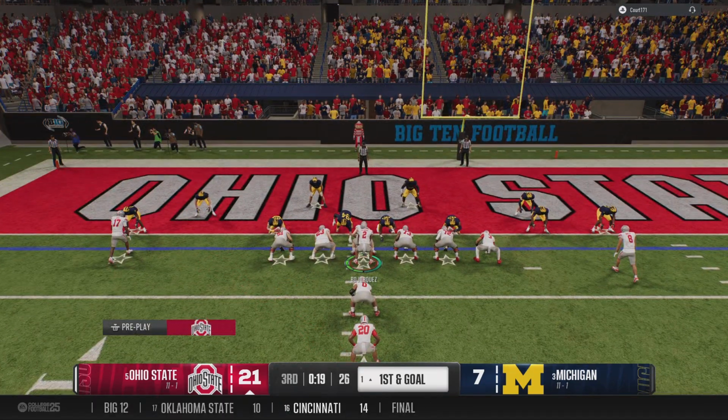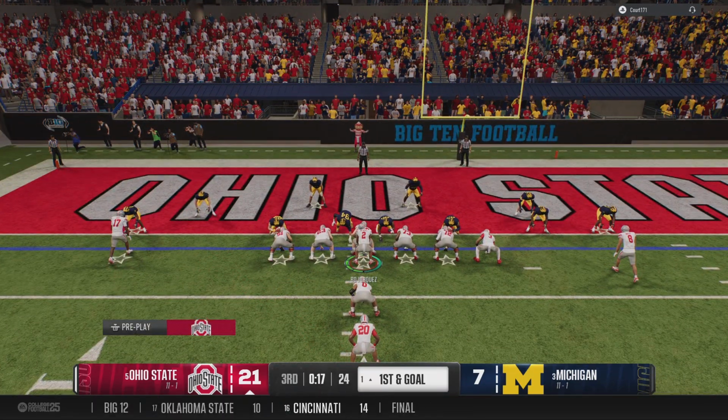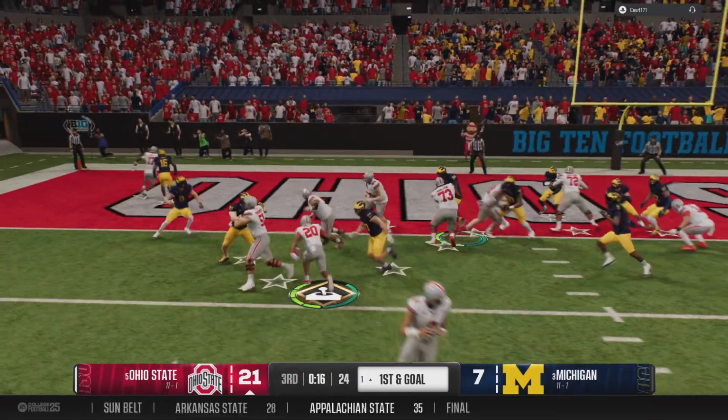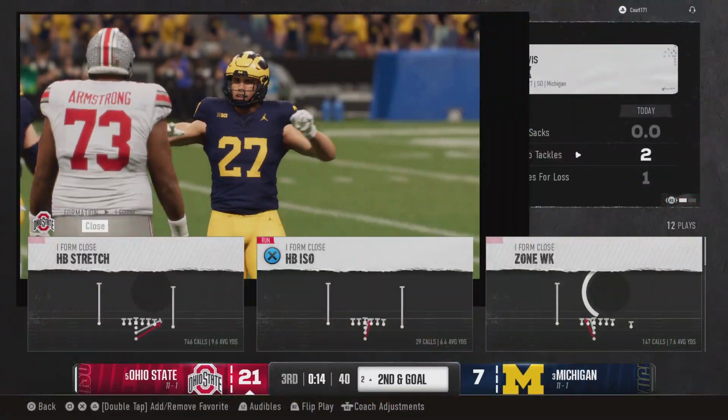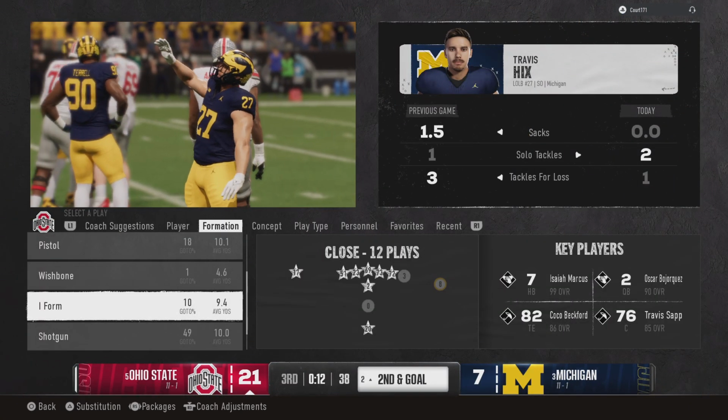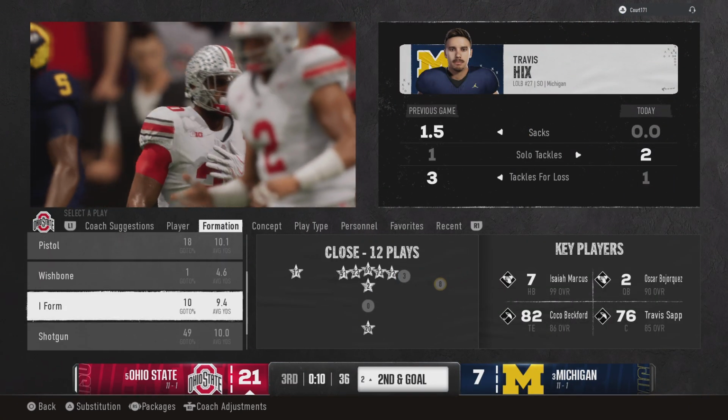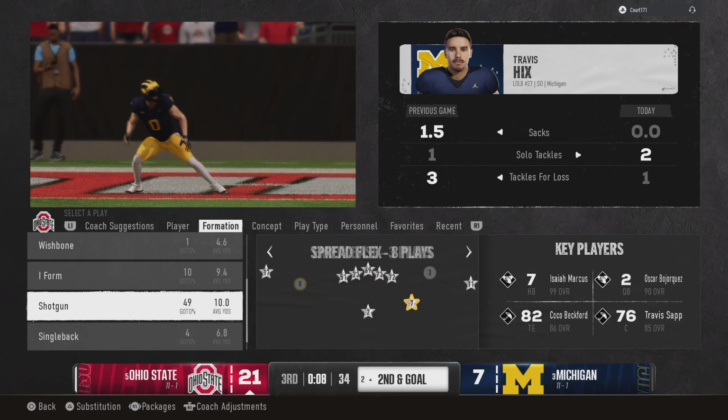The Buckeyes trying to punch it in. It's first and goal. First and goal, handoff. They'll stop him behind the line for a loss of 1. What a job by this defense. They would simply not relent. Incredible effort.